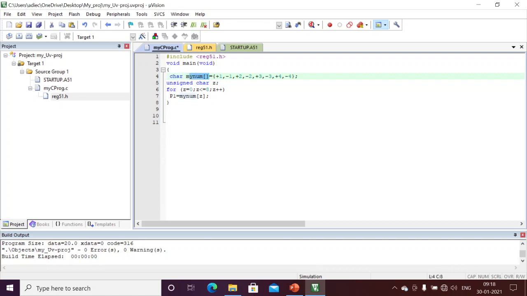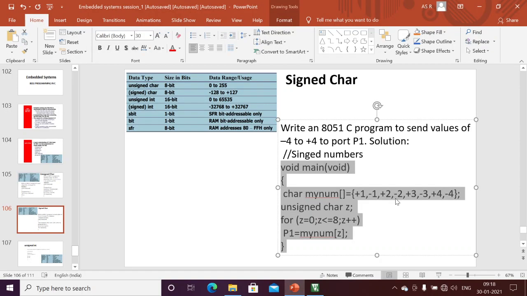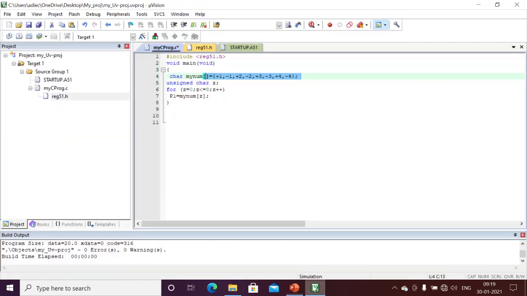This is my array. Here I am initializing my array with different elements: plus 1, minus 1, plus 2, minus 2, plus 3, minus 3, plus 4, minus 4. Here I am writing the minus 4 to plus 4 values to port 1.